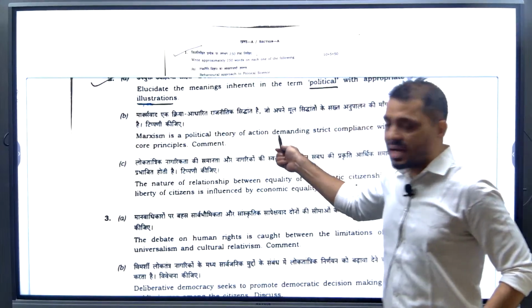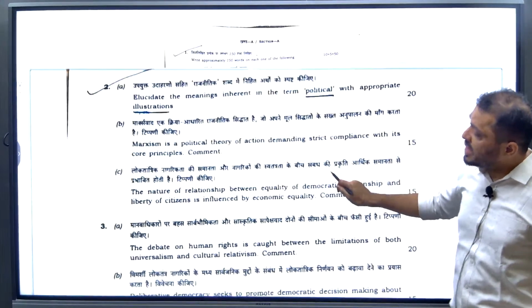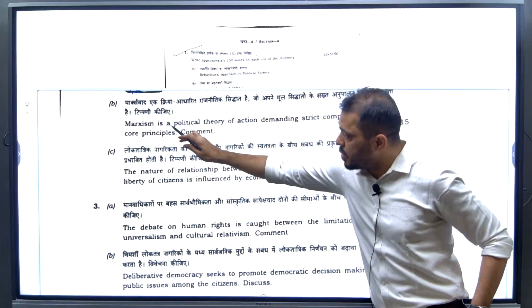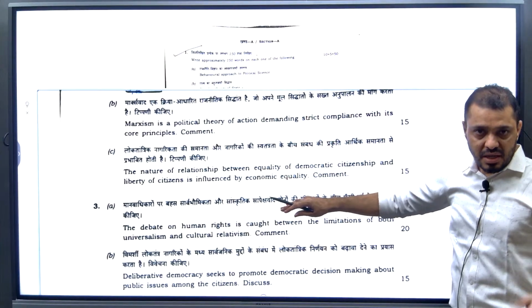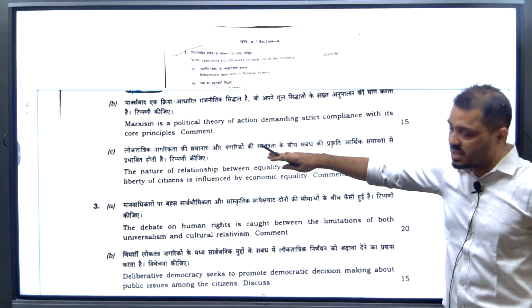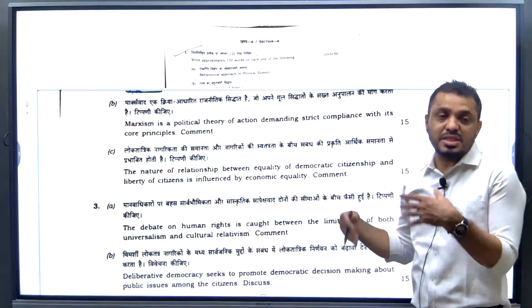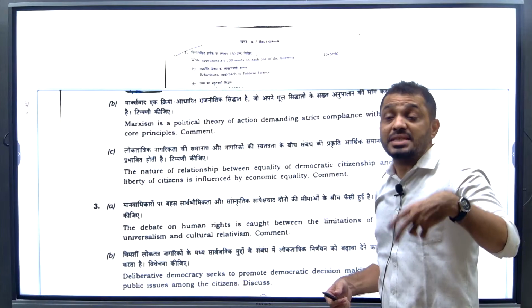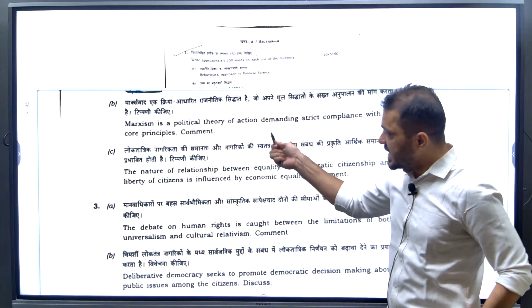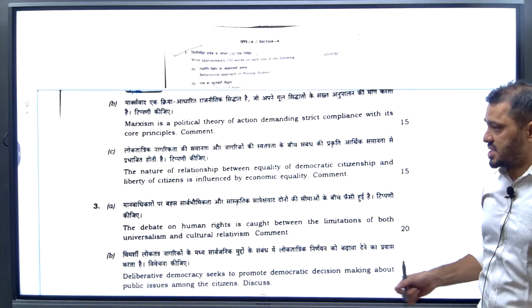So how will you approach this question? You will write what Marxism is and then what the salient features of Marxism are. In our handouts, the main assumptions of Marxism are also given. Marxism believes in empowering the people, replacing the state, and revolution. Those headings you have to write. That's it. That is the answer here.